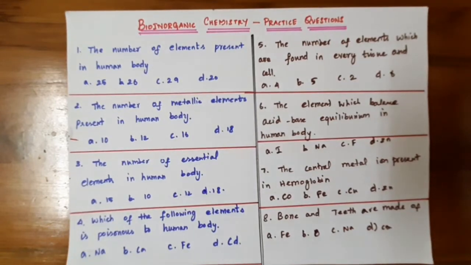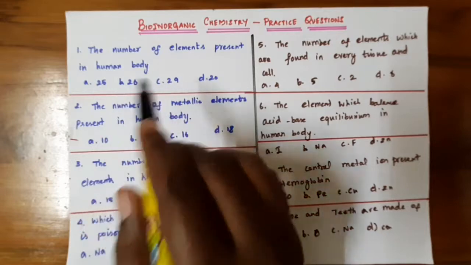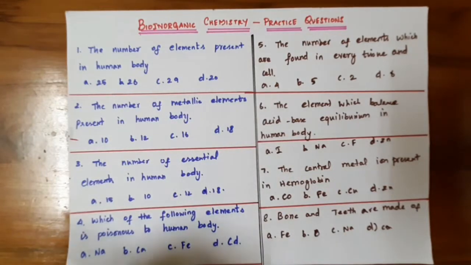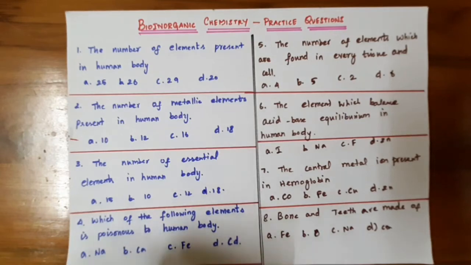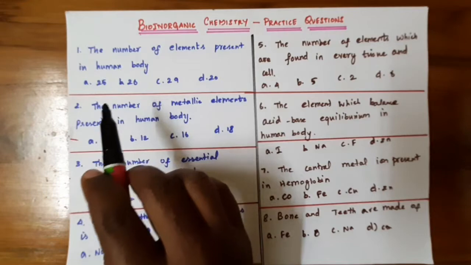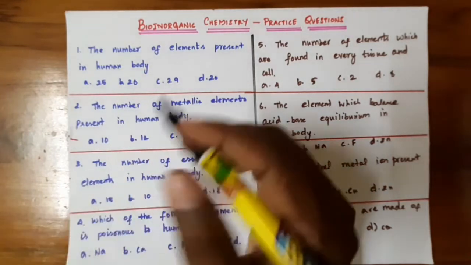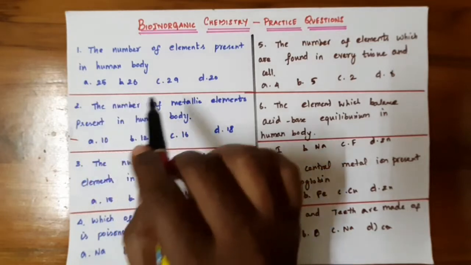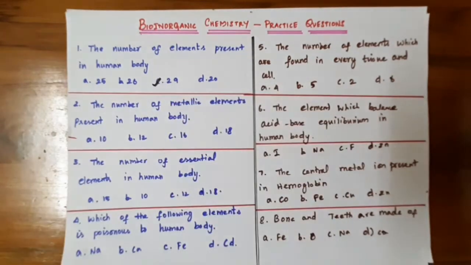So in this video, first we're going to discuss the practice questions. First question: the number of elements present in the human body. In the human body there are microelements, which are very essential elements. The number of elements present in the human body is 29. The options are 25, 26, 29 and 20. So among these, 29 is the answer.